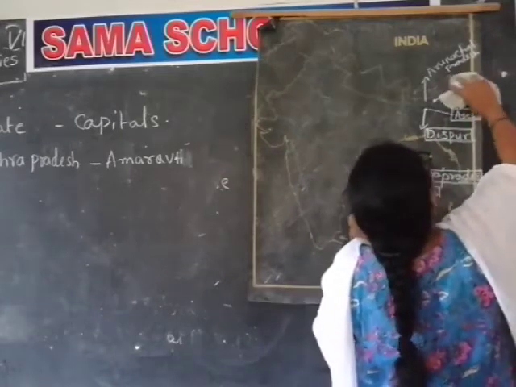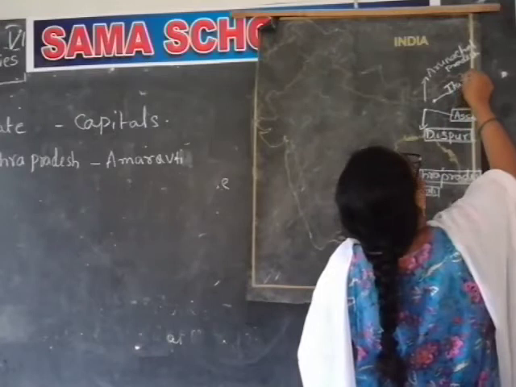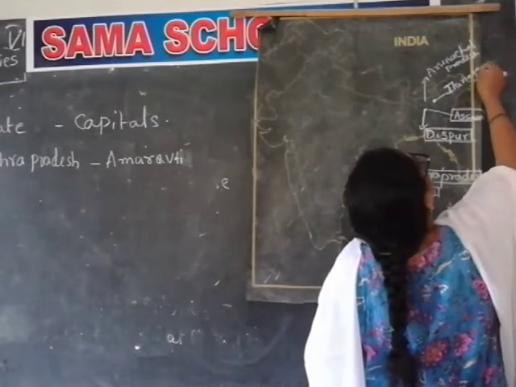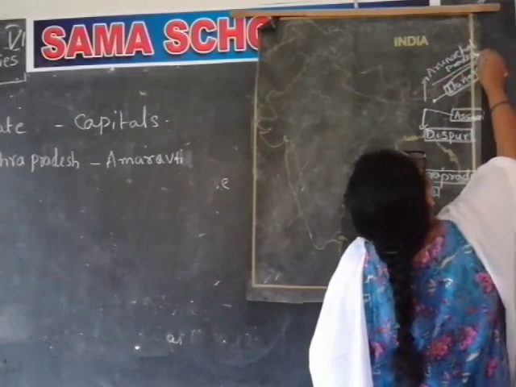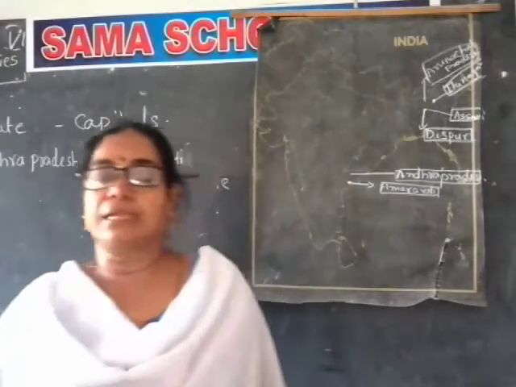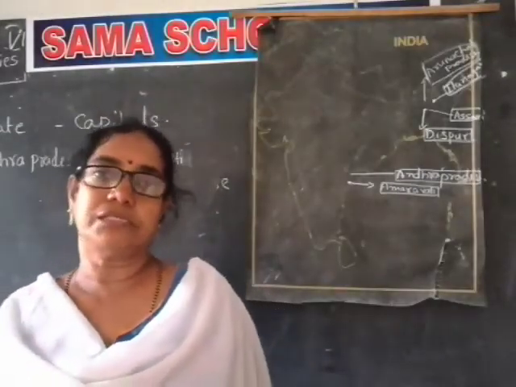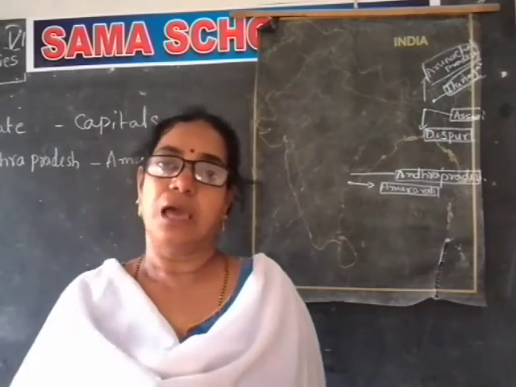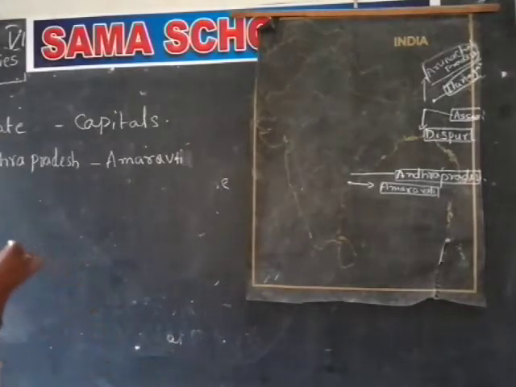We can write it here, Itanagar. Then you put a box. It is also put in a box. So now we can understand that three states start with A: Andhra Pradesh, Arunachal Pradesh, and Assam.